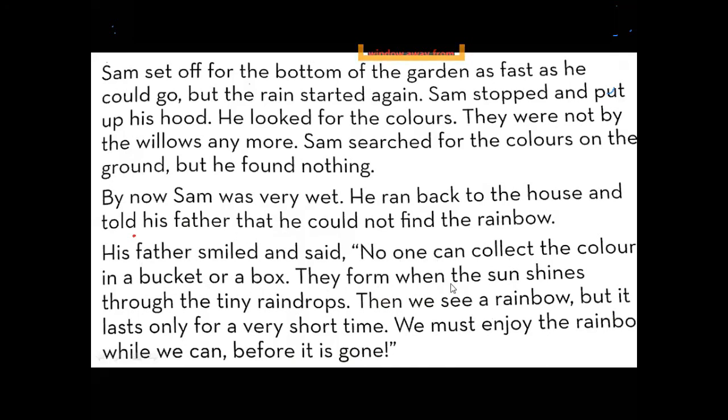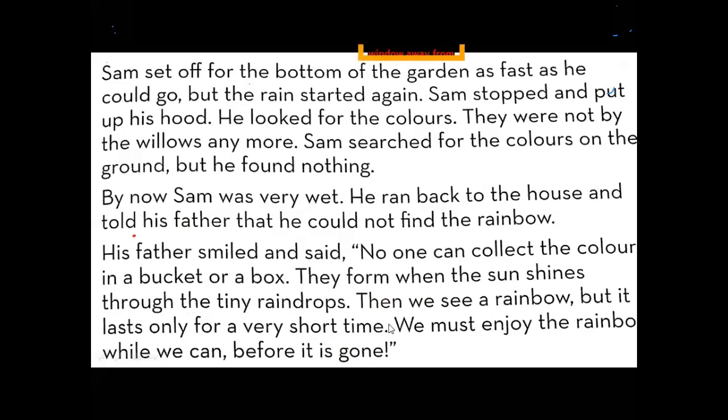They form when the sun shines through the tiny raindrops. Then we see a rainbow, but it lasts only for a very short time. We must enjoy the rainbow while we can before it is gone.